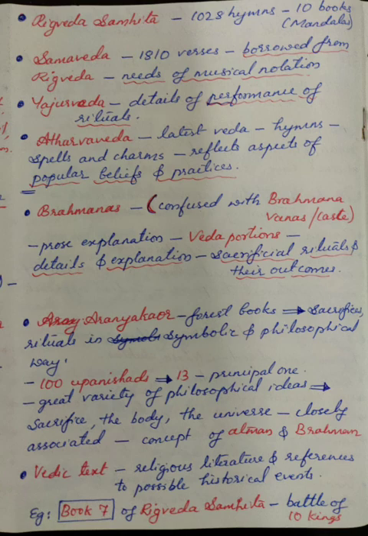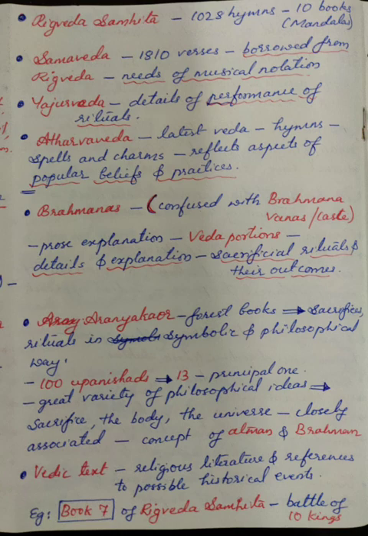The Rig Veda Samhita is a collection of 1028 hymns arranged in 10 books or mandalas. The Samaveda consists of 1810 verses, mostly borrowed from the Rig Veda, arranged according to the needs of musical notation. The Yajur Veda deals with the details of the performance of the rituals. The Atharva Veda is the latest Veda and contains hymns, but also spells and charms, which reflect aspects of popular belief and practices.